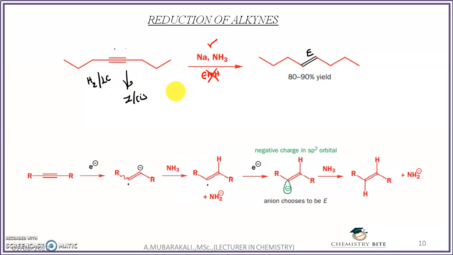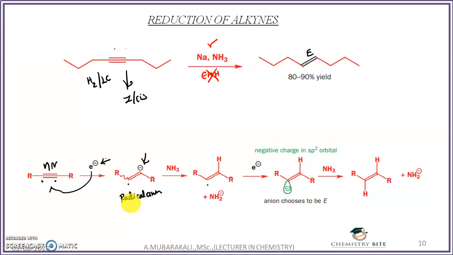As for the mechanism, you can see the first step is that an electron is donated by the sodium, and this electron will get accepted by the alkyne. Before accepting the electron, the pi bond will participate in homolysis, so each carbon atom will get one unpaired electron. One of the carbon atoms will accept the electron and convert into a negative charge. So you can see a negatively charged carbon atom, and one carbon atom with a free radical. This species is called a radical anion.